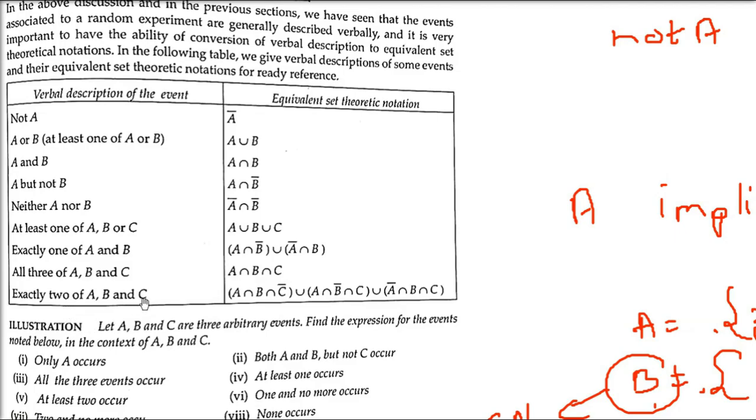Exactly 2 of A, B and C. So this is, see, A intersection B intersection C complement, union A intersection B complement intersection C, and then union of A negation intersection B intersection C. Exactly 2 of ABC. Okay.